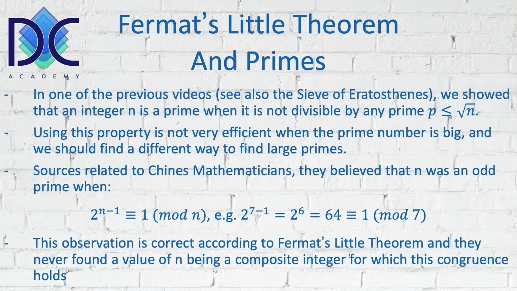So here we see that we never found a composite integer among the numbers we considered for which this congruence holds. So in order to say that we have a prime, 2 to the power n minus 1 is congruent with 1 modulus n. So basically, we can find those prime numbers.